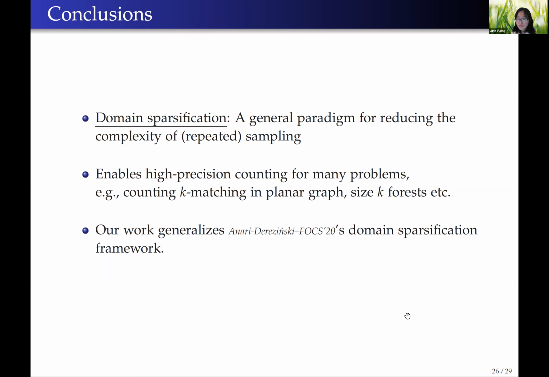So to conclude, domain sparsification is a useful scheme to produce many samples from a distribution in faster amortized time. This in turn reduces the time complexity of many counting problems that utilize the classic approximate sampling to counting reduction, including the problem of counting k-matchings in planar graphs or counting size k forests and so on. Our work generalizes the domain sparsification framework considered in the Anari, Derezinski, Vuong paper.